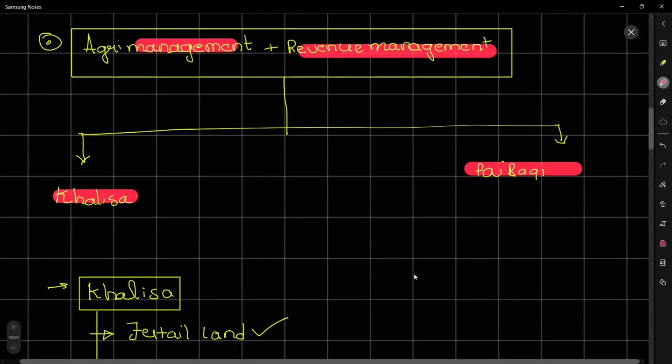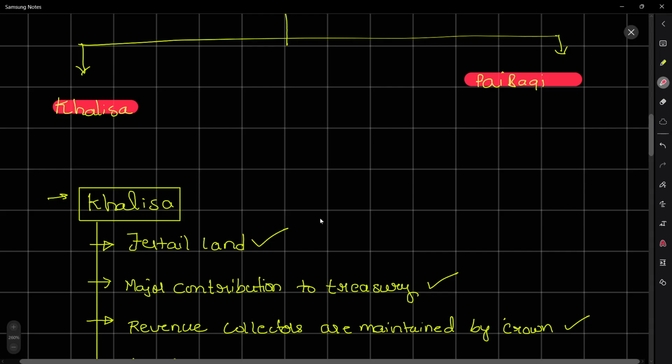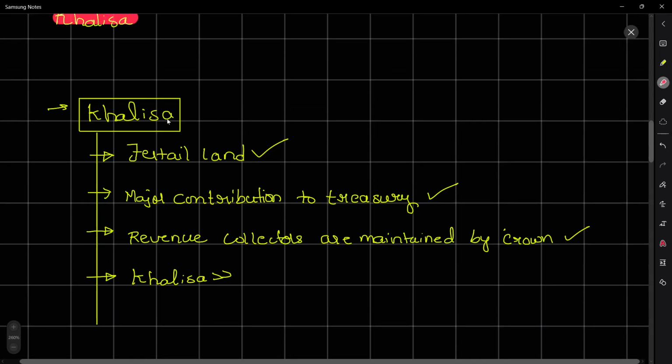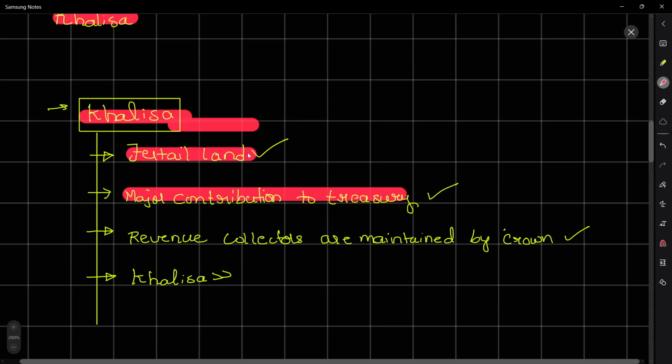What is this Khalisa? Khalisa is nothing but a land proportion where the revenue of this land will be directly entering into the treasury of the Mughals. This is the most fertile land, and the tax from the land goes directly into the treasury of the Mughals. The revenue collectors of this Khalisa land are maintained by the crown. They are employees who are assigned to collect revenues from the Khalisa land and the Khalisa farmers.